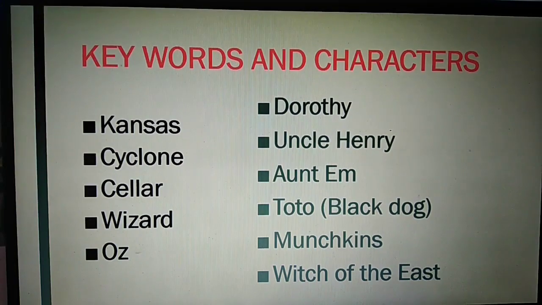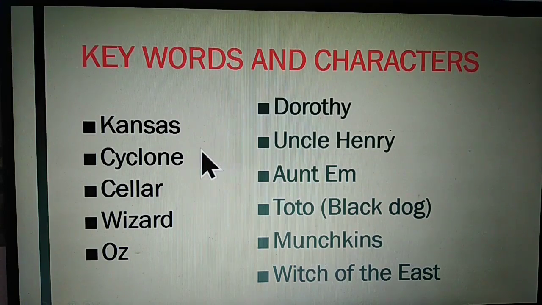Students, look at this slide. These are the key words. The first word is Kansas, cyclone, cellar, wizard, Oz, Dorothy, Uncle Henry, Aunt Em, Toto, Munchkins, Witch of the East. These are the characters you can see in this story. I hope all of you understood.